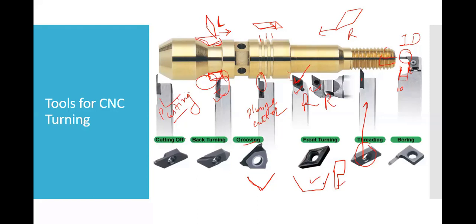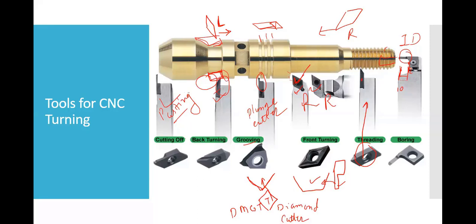This type of plunge cutter can operate this, but this type of V groove can be done with the diamond cutter. So this is the tool for this, and we call it a diamond cutter. The short name of the tool is DMGT. I will explain the designation of the tool in the next few slides.